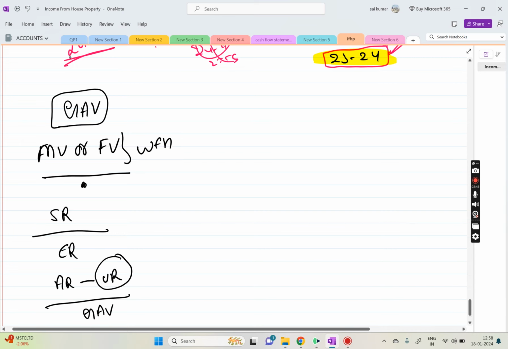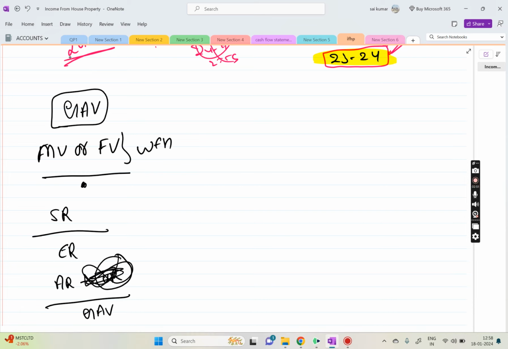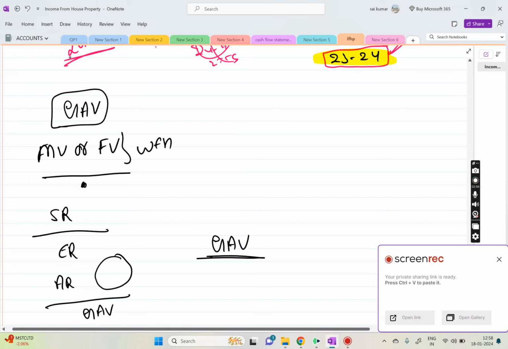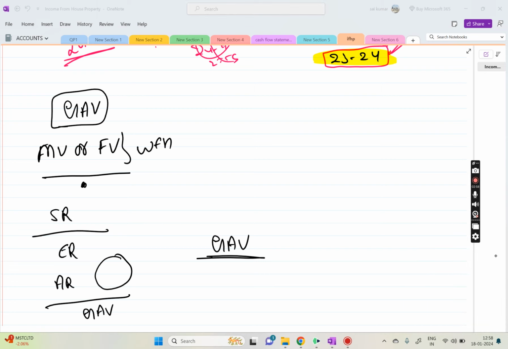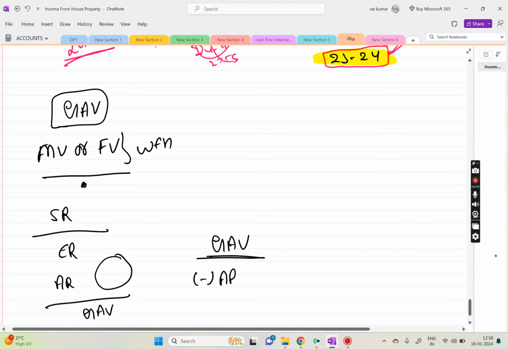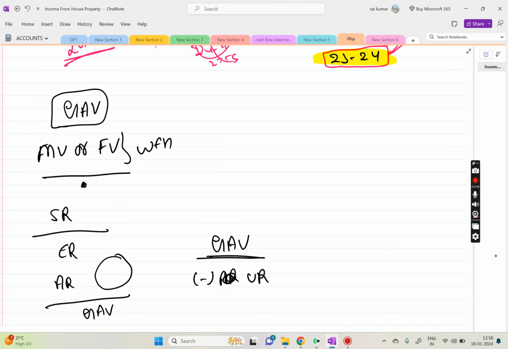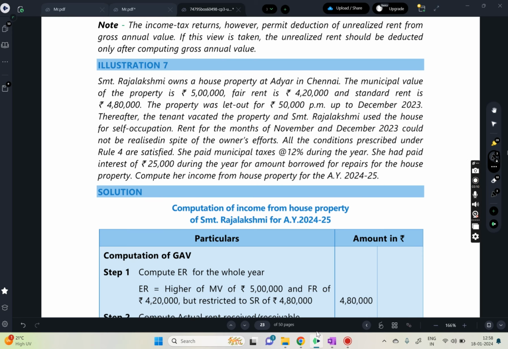Assuming that all conditions are satisfied, instead of doing this, you can also first find out the GAV as if there is no unrealized rent, then deduct the unrealized rent from the GAV. This is also one of the ways. The answer may change, but that is permissible. If you see here, it permits deduction of unrealized rent from gross annual value. So the answer may change, but it is correct.